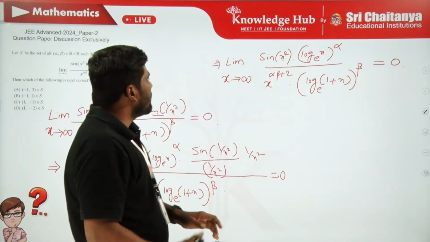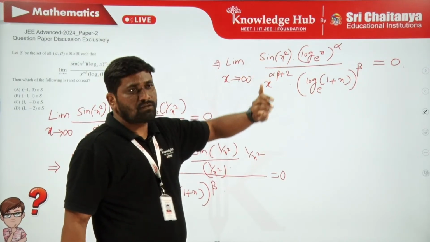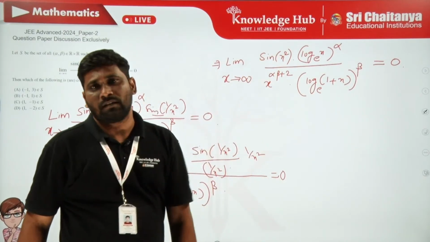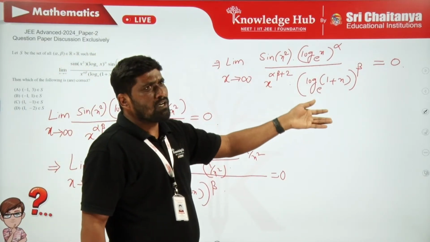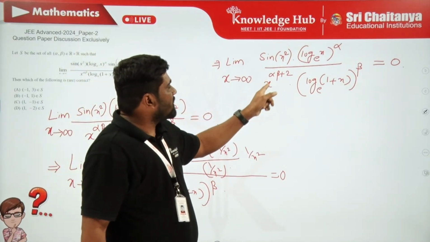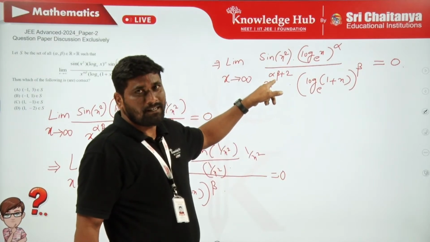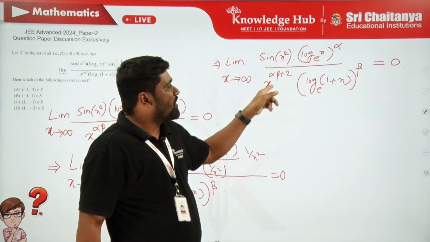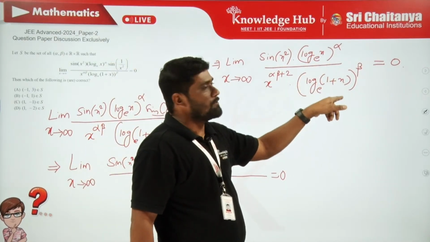Of course, I told you that as x is tending to infinity, sin of x square oscillates between -1 and +1, because it takes a finite value only. But whereas x power alpha beta plus 2 depends on the power of x here, whether this tends to infinity or 0. Now, what do I do for these two terms?